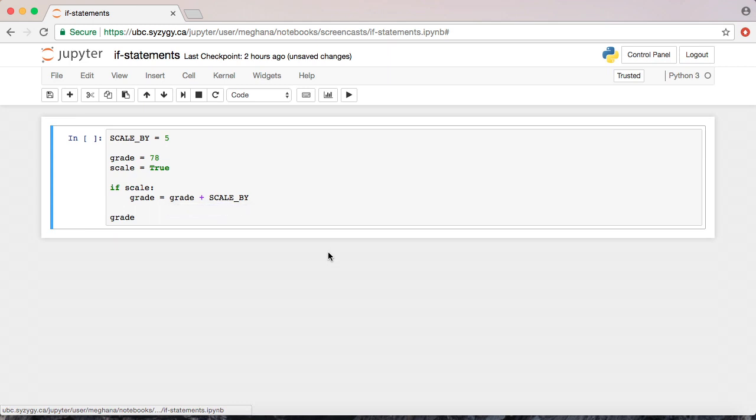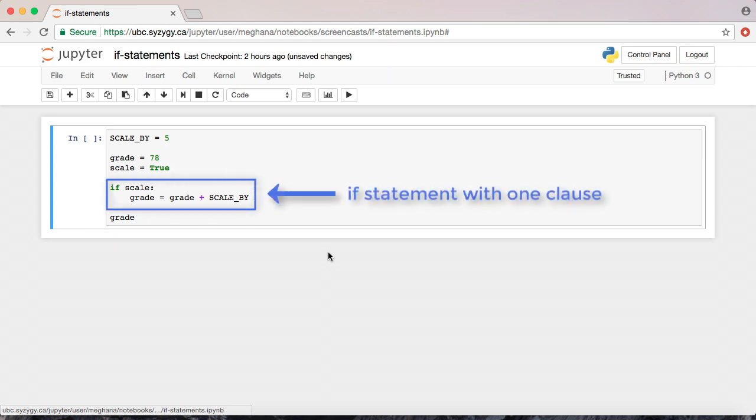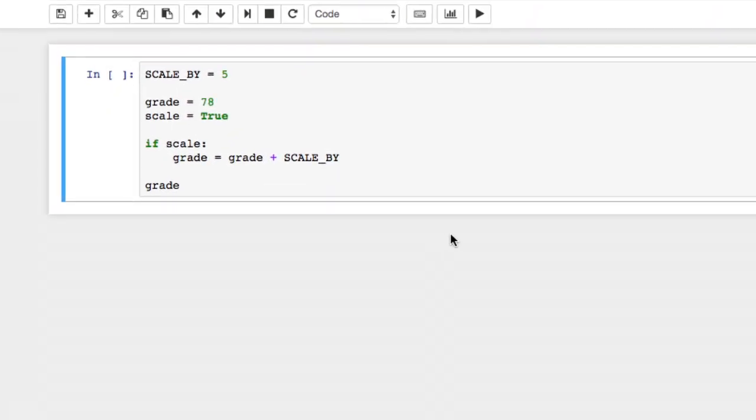An if statement may contain multiple clauses. We'll start with an example that has one clause, and then build the example up to include additional clauses. Each clause in an if statement has a condition and a body. An if statement always starts with an if clause, which contains the keyword if, the condition, and the body of the if clause. The condition must evaluate to true or false, or in other words, it must evaluate to a Boolean value. In this example, we have a variable named scale that holds a Boolean value, and we're going to use it as the condition.